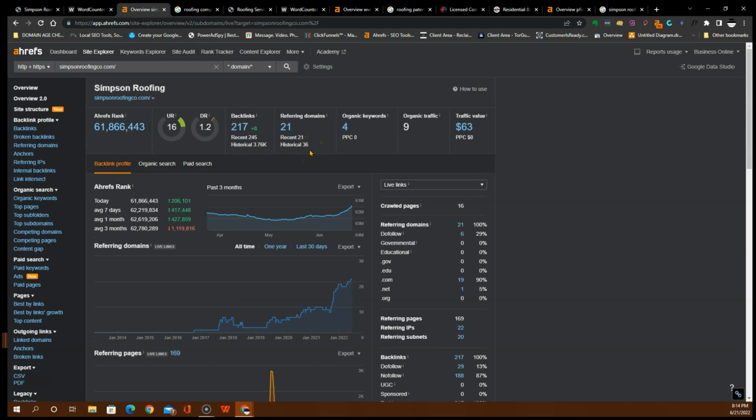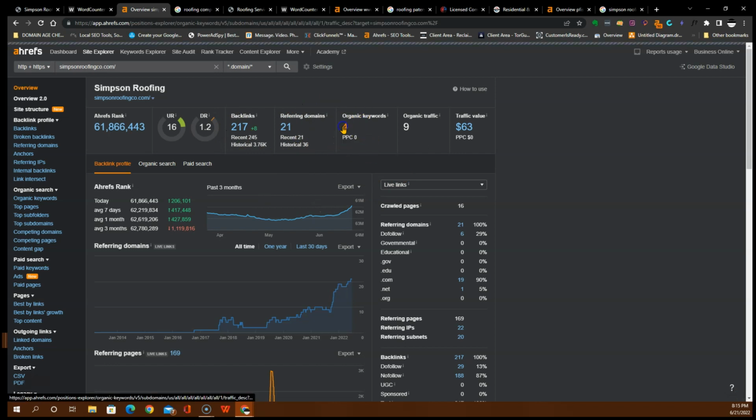It gives me the complete backend of a company's website. It shows me all of your organic traffic, the organic keywords that you guys are using, and how many domains, i.e. websites, are pointing back to your website. Also, it shows me this metric that we're really paying attention to, this URL rating and this DR rating. This is your popularity and this is your trust with Google. It's pretty low, but even if this was 16 right here and this was a 1-to-1 ratio, then that would be very good. So this really reflects back to the quality of links that are pointing back to your site, and we're going to get into backlinks shortly in this video.